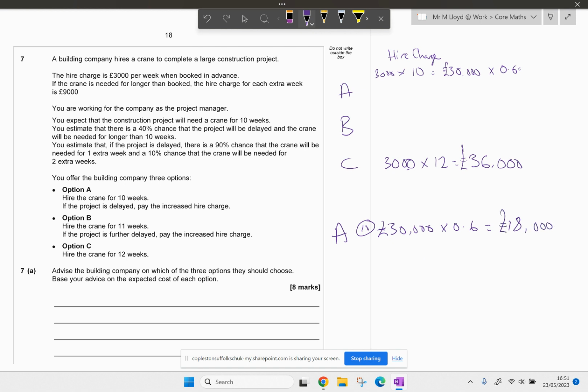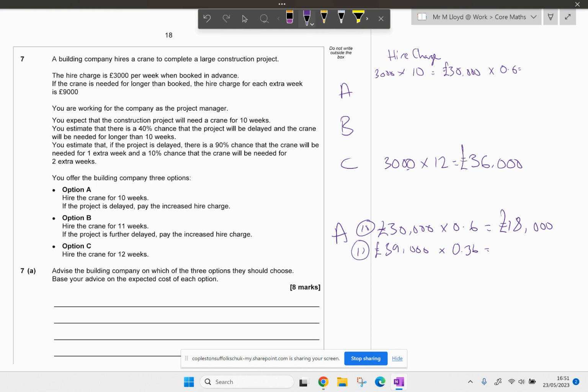All right. In the other universe, we pay the £30,000 plus another 9,000, and the probability that it's going to last 11 weeks is 0.4, and then times by 0.9. All right, so that's the 0.36 that we were thinking about.